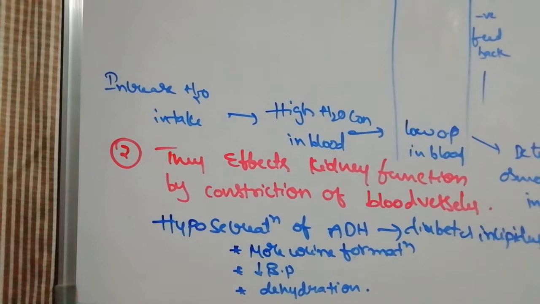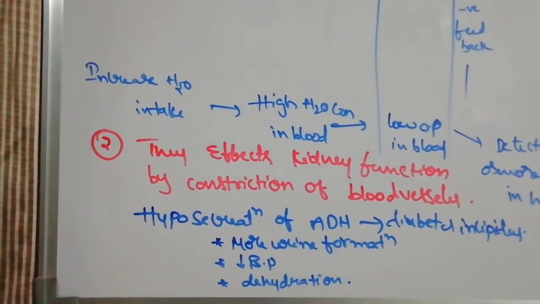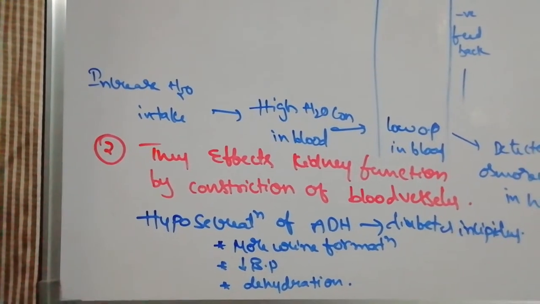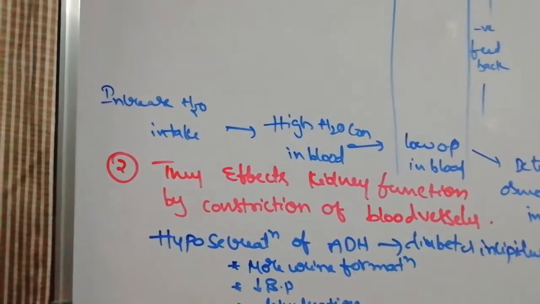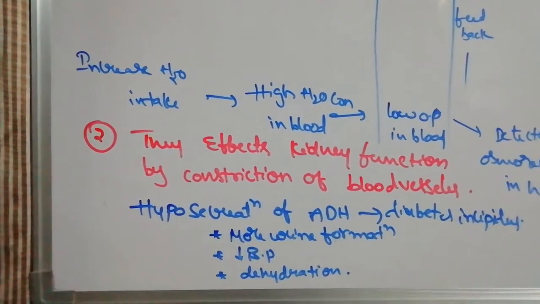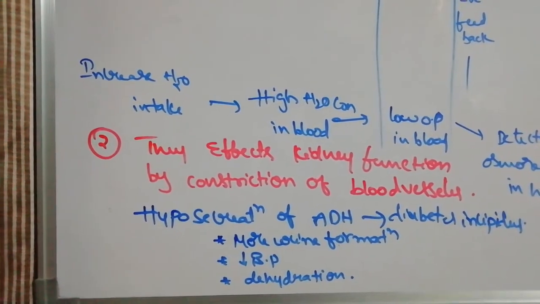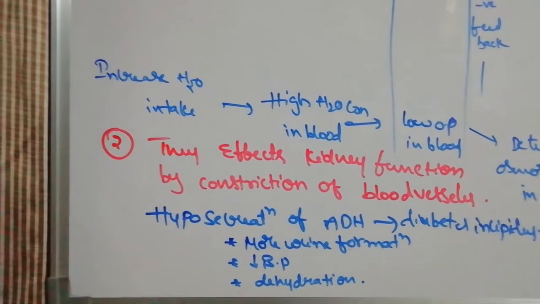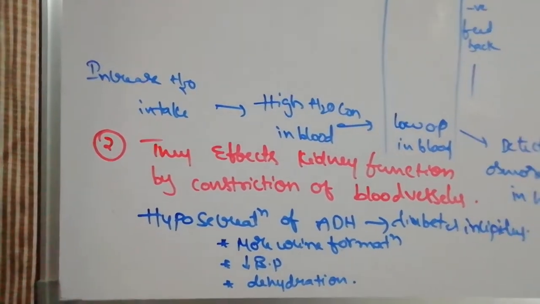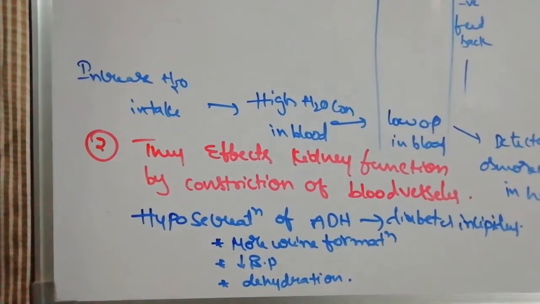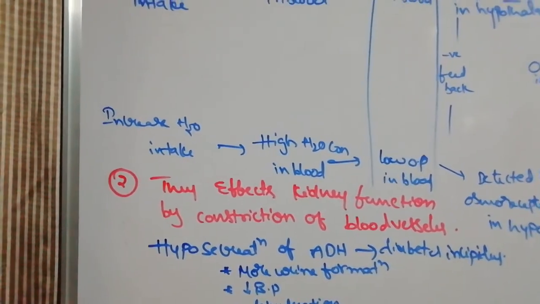To overcome the dehydration, we give electrolytes along with water. Then only can we overcome diabetes insipidus. Diabetes mellitus is glucose level increasing in the blood. Diabetes insipidus is hyposecretion of ADH from the hypothalamus.